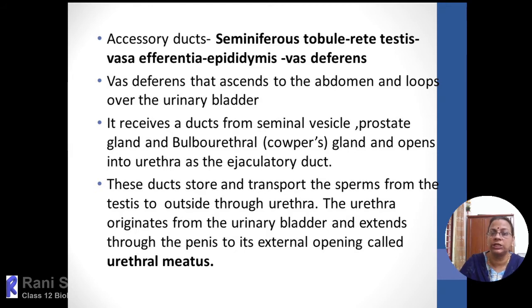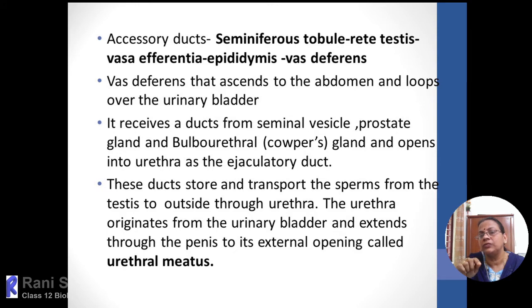So this is the main role of seminal plasma. The fluid secretion of these three glands together, we can call it seminal plasma, which consists of the secretion of seminal vesicle, prostate gland, and Cowper's glands. When the duct collects these secretions, the vas deferens will continue as a duct. That duct is called the ejaculatory duct.